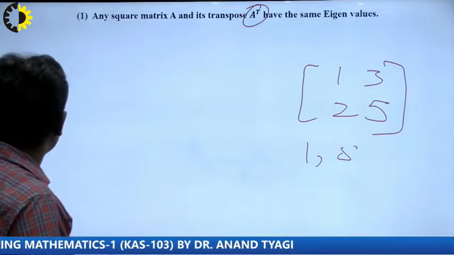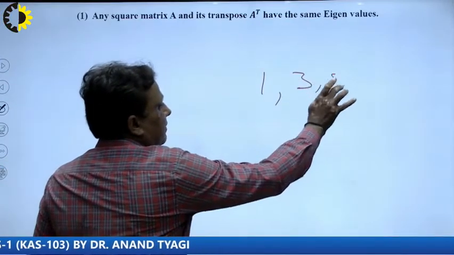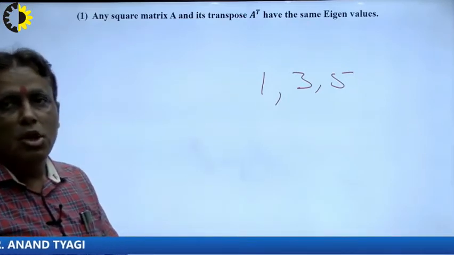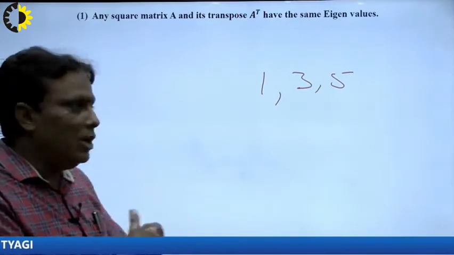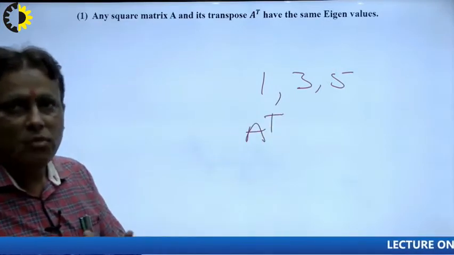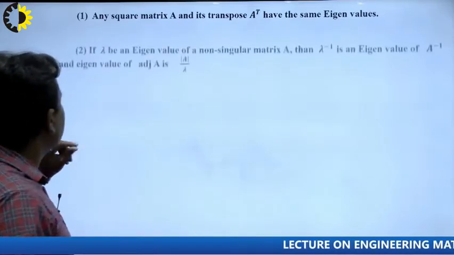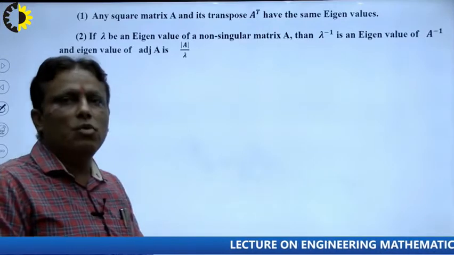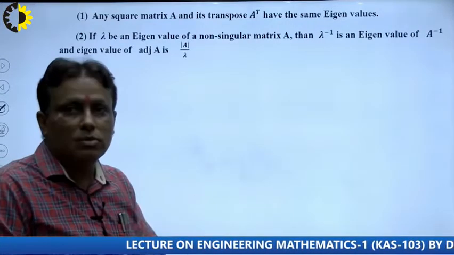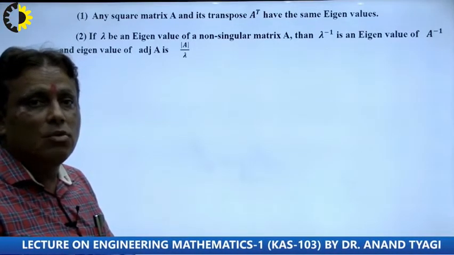Suppose the question is that 1, 3, 5 are the eigenvalues of a square matrix. What will be the eigenvalues of A transpose? Both are the same, 1, 3, 5. So this is the criterion to solve the problem. Now second: if lambda is an eigenvalue of a non-singular matrix, non-singular meaning determinant of A not equal to 0, then lambda inverse is an eigenvalue of A inverse.